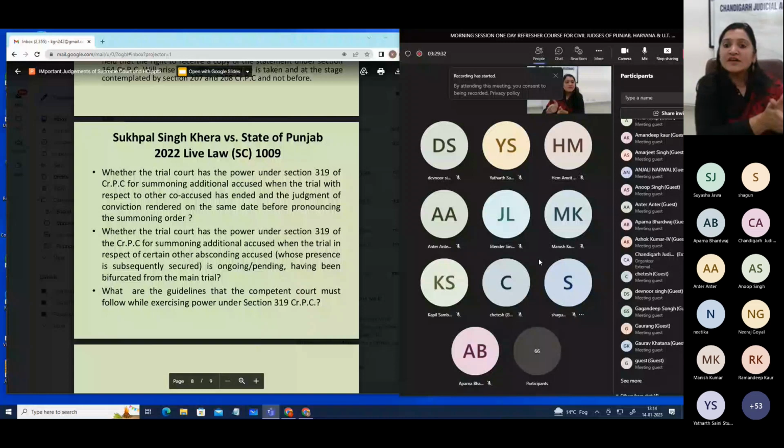And if he had been caught at the first stage, then he could have been tried together. So this is only a parameter which is to be seen. It does not mean that there has to be a trial together. That is the reason why at this stage there can be a bifurcation also.